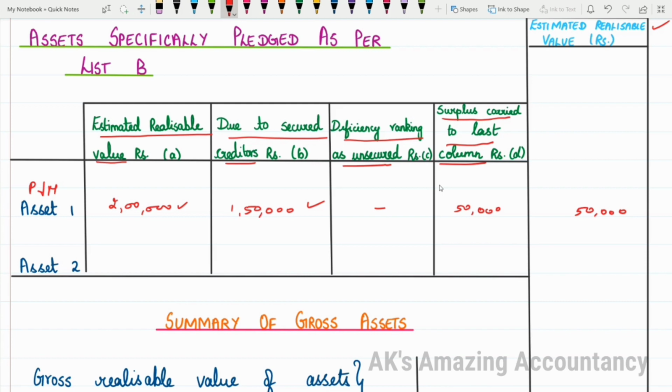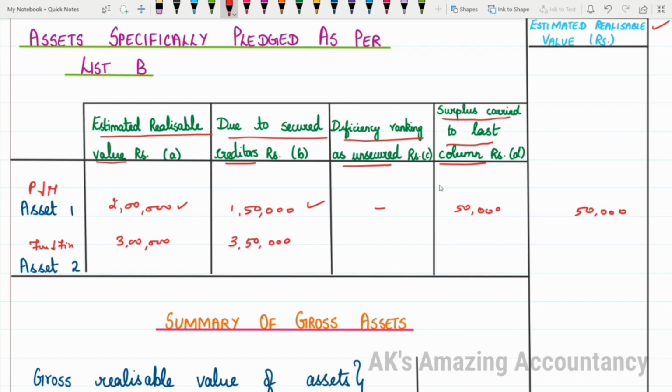Now let us imagine that there is one more asset, for example, furniture and fixtures. Let us imagine that the estimated realizable value here is 3 lakhs. The estimated realizable value is 3 lakhs, but what is due to secured creditors is, let us imagine, 3 lakh 50,000.